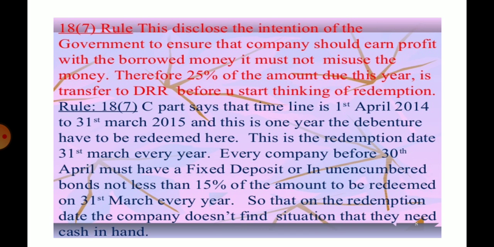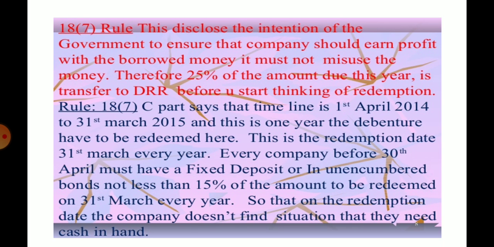This rule discloses the intention of the government to ensure that companies should earn profit with the borrowed money. It must not misuse the money. Therefore, 25% of the amount due this year is transferred to DDR before you start thinking of redemption.